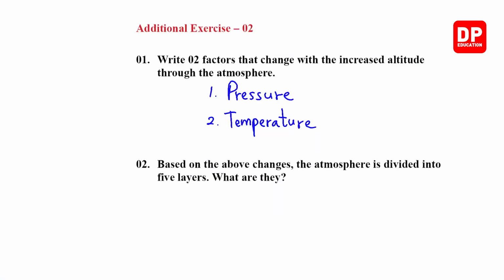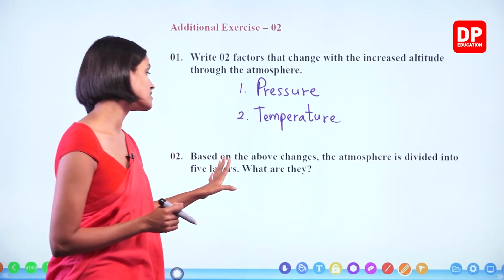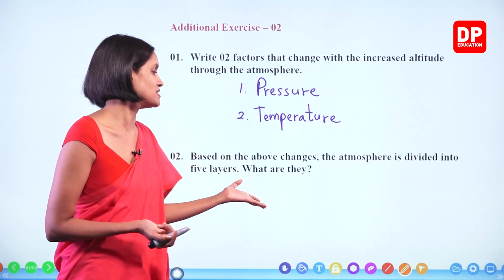2. Based on the above changes, pressure and temperature changes, the atmosphere is divided into 5 layers. What are they? Now this is very easy.